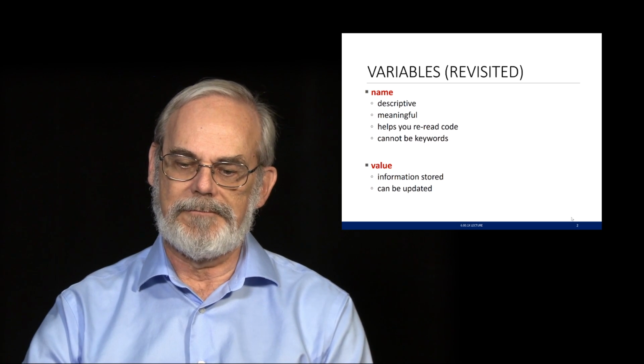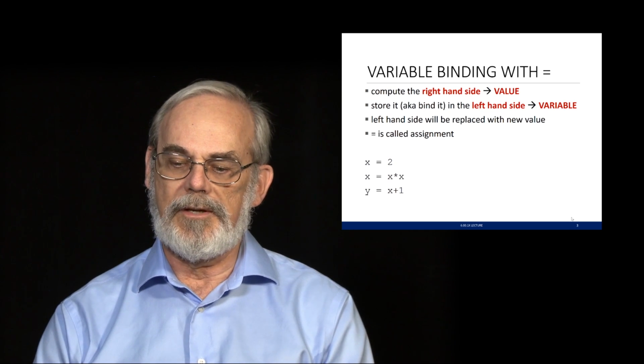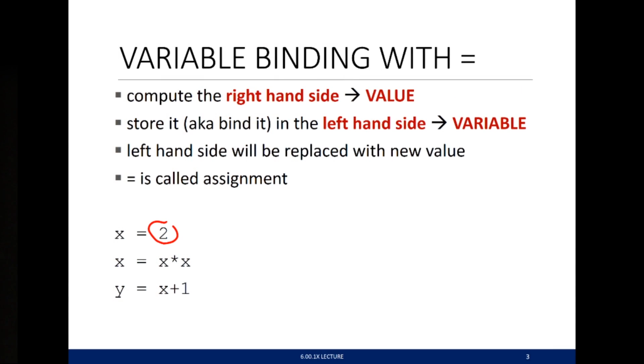The way we did it, just to remind you, was we compute the right-hand side of the expression. For example, here, the value associated with 2 is just the int 2. We then store it, sometimes we refer to that as bind it, to the left-hand side, which is the variable name. That creates a binding off in the machine of x associated with 2.